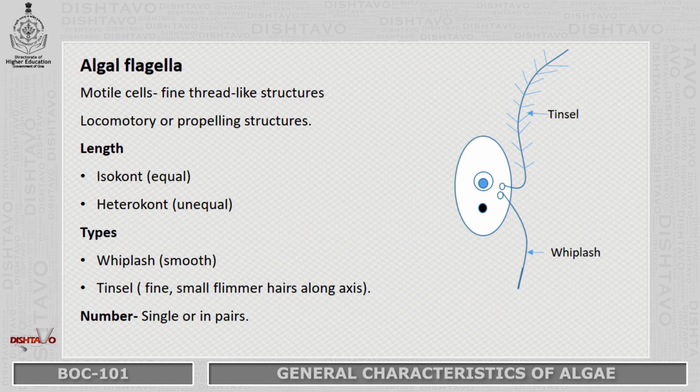Then there are two types of flagella, that is whiplash and tinsel. Whiplash flagella is smooth and tinsel flagella will have fine flimmer hair-like structures along their axis. Then the number, it can be single or in pairs.